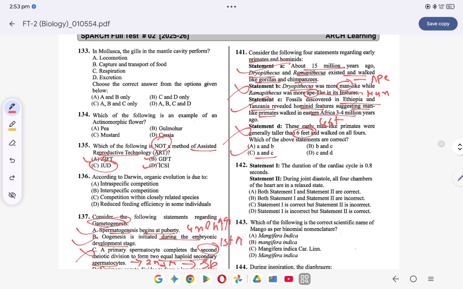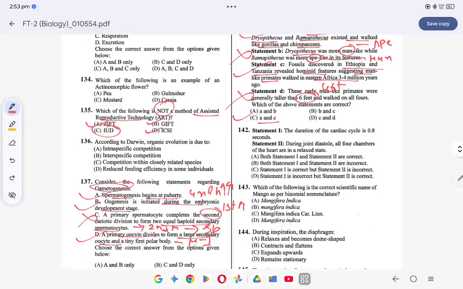Okay. Coming to the next question. The duration of cardiac cycle is 0.8 seconds. This is correct. During joint diastole, all 4 chambers of the heart are relaxed. This is also correct. ठीक है, तो ऑप्शन क्या हो जाएगा? Both statements 1 and 2 are correct.